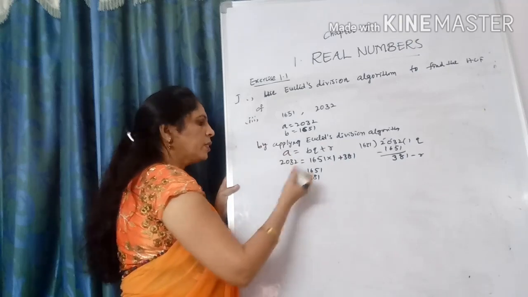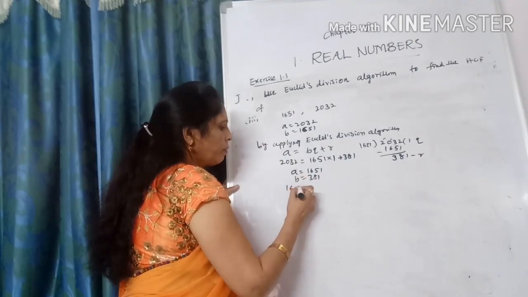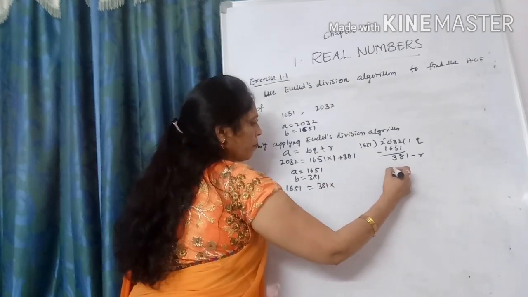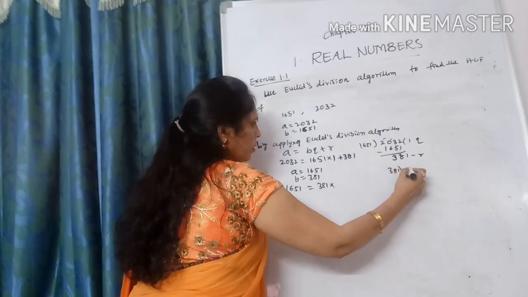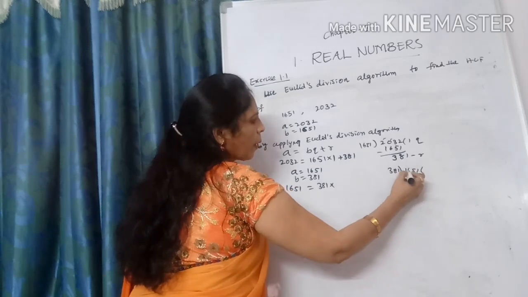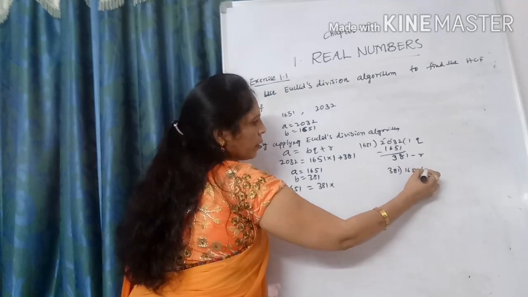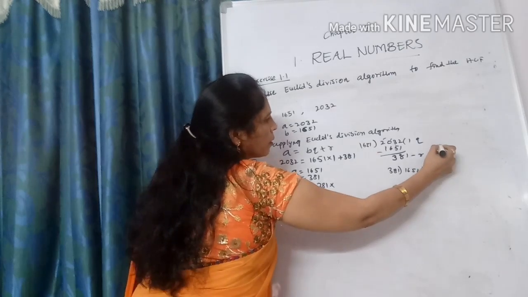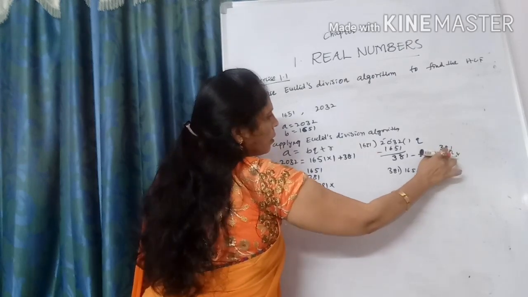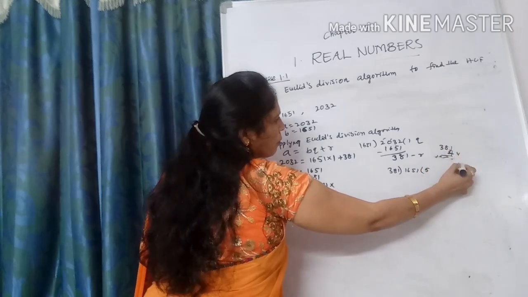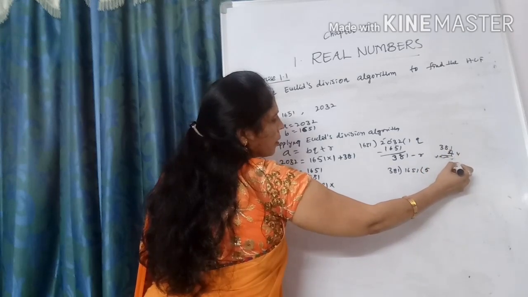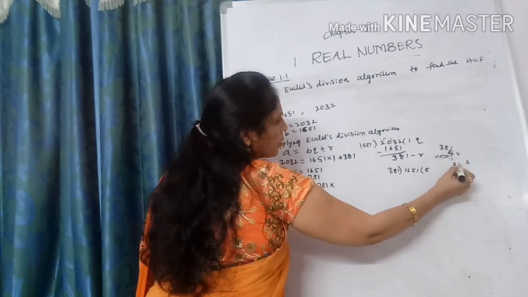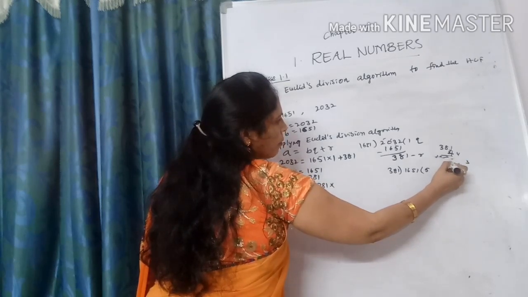By applying Euclid's division lemma, 1651 is equal to 381 times how many? I think 3 times. Let us check 4 times. 4 ones are 4, 4 eights are 32, 4 threes are 12 plus 3 is 15.